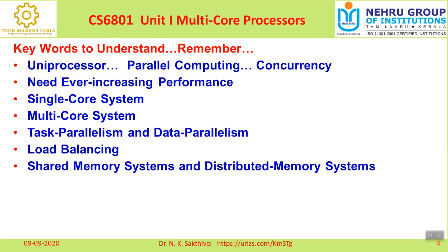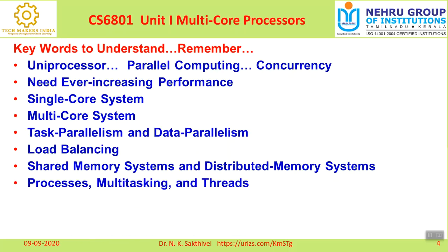So as far as a distributed memory system is concerned, for each processor there is a private memory. That means the processor and the memory form one set for execution. Like this, tens of sets are available. So that is called distributed memory systems.